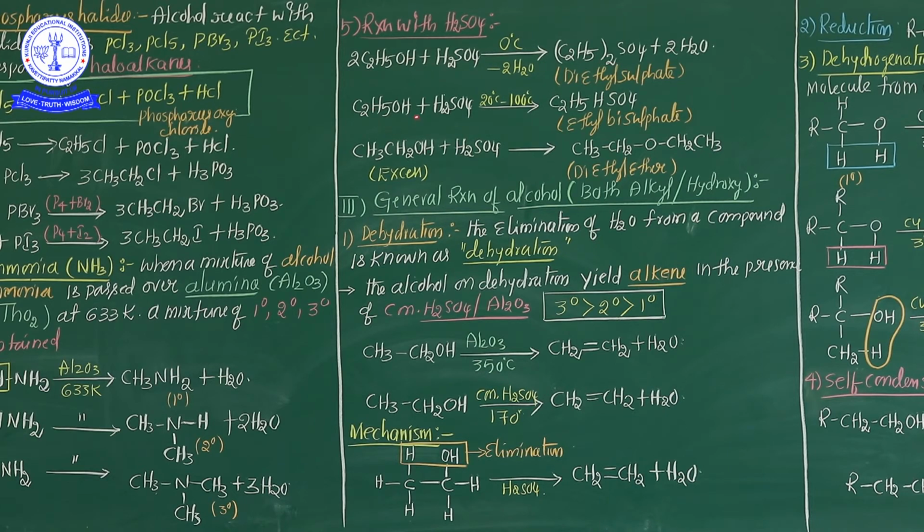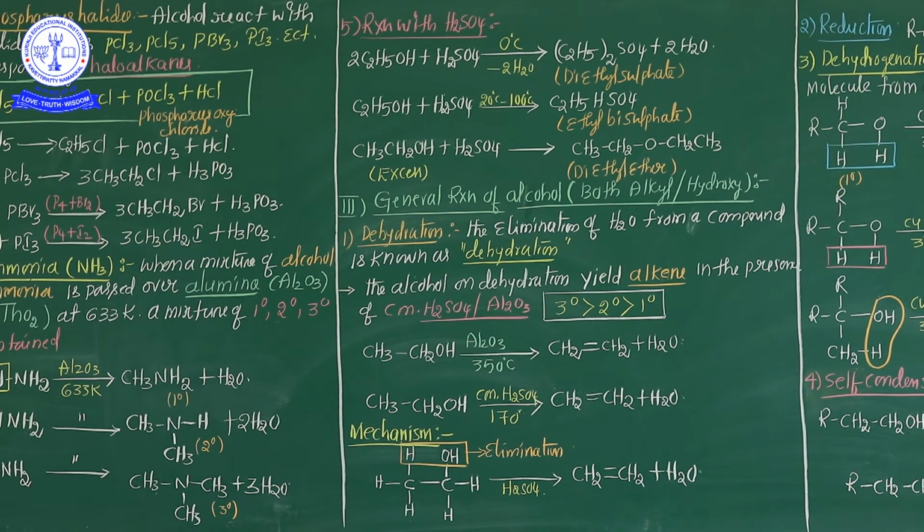In case 1 mole of ethyl alcohol is involved in the reaction with sulfuric acid, in the presence of a temperature between 20 degrees centigrade and 100 degrees centigrade, ethyl bisulfate is formed. C2H5HSO4, ethyl bisulfate or ethyl hydrogen sulfate, is formed. This is the most important point, my dear students. If 2 moles of ethyl alcohol reacted with sulfuric acid, diethyl sulfate. If 1 mole of ethyl alcohol reacted with sulfuric acid at 20 to 100 degrees centigrade, ethyl bisulfate is formed.